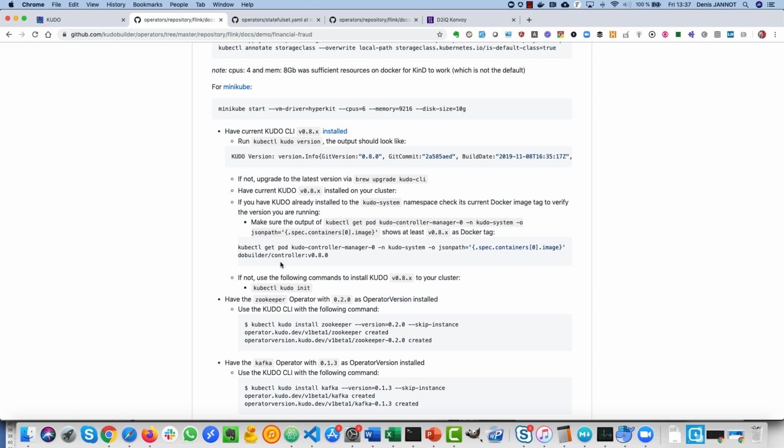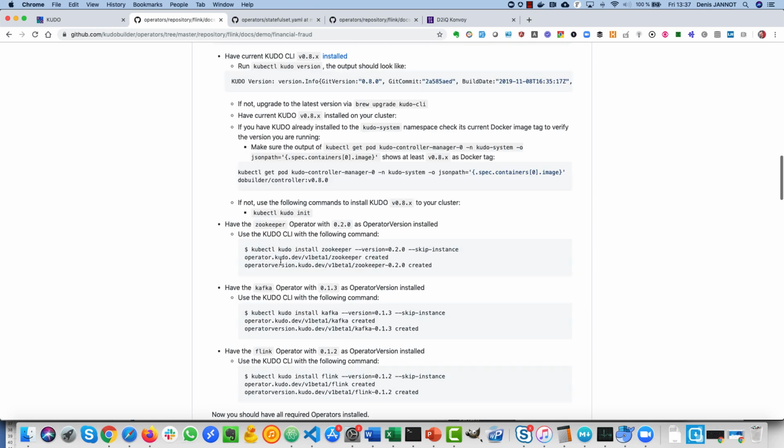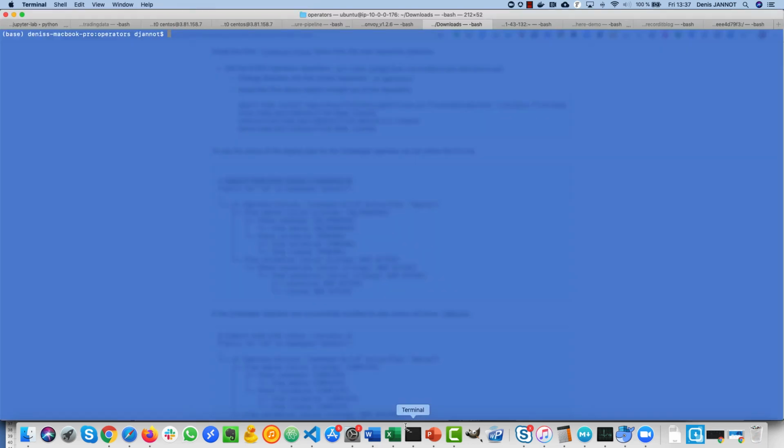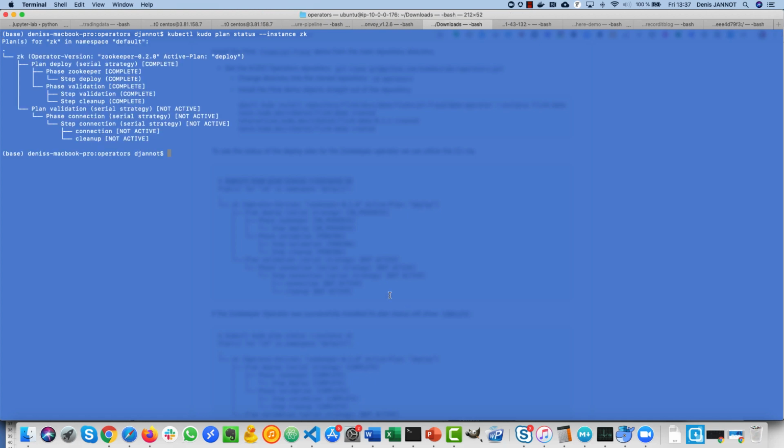And to understand why you can do it that way, you can simply look at one of these other operators deployed by the demo. If I go there, I see that the Zookeeper one has already been completed. If I look at get pods, I see that it's already deploying Kafka.